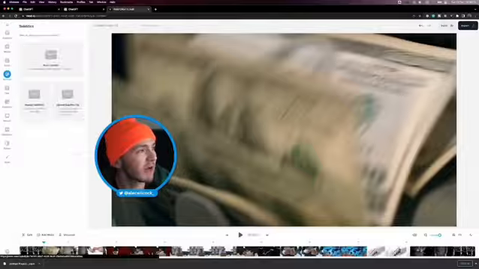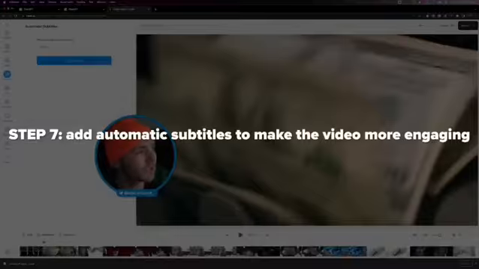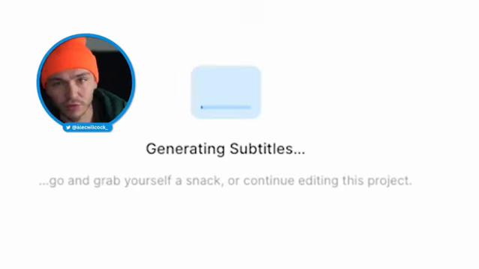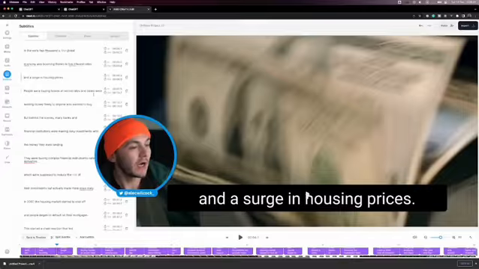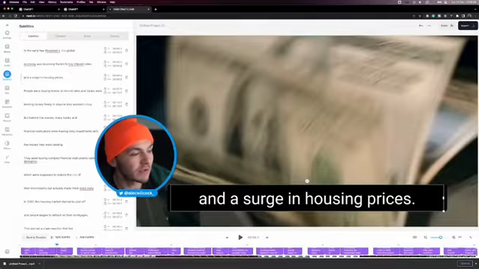The reason I've done this is because I'm now going to click on subtitles, automatic subtitle, create subtitles based on the language that I'm talking in, that Veed, the text-to-speech is talking in. Then it's going to generate subtitles automatically with the correct timestamps based on the video's audio. And as you can see, now I've got subtitles in the timeline and on the video. And now I'm going to do a little bit of customizing.